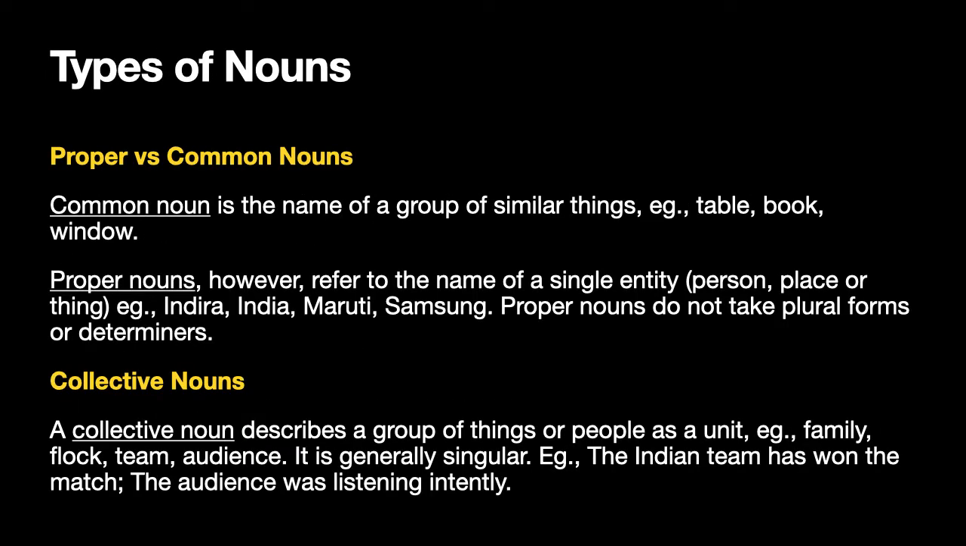Now we will move on to the different types of nouns. First of all, we can distinguish between proper versus common nouns. Common nouns refer to a group of similar things: table, book, window, etc. So, when you say table, it refers to everything that can come under this group or this genus called table. Everything that has the shape of a table, that functions as a table, can be called a table. Book, there are many kinds of books, but all of them can be called book. Window, so these are all common nouns. They are common. There are many like them.